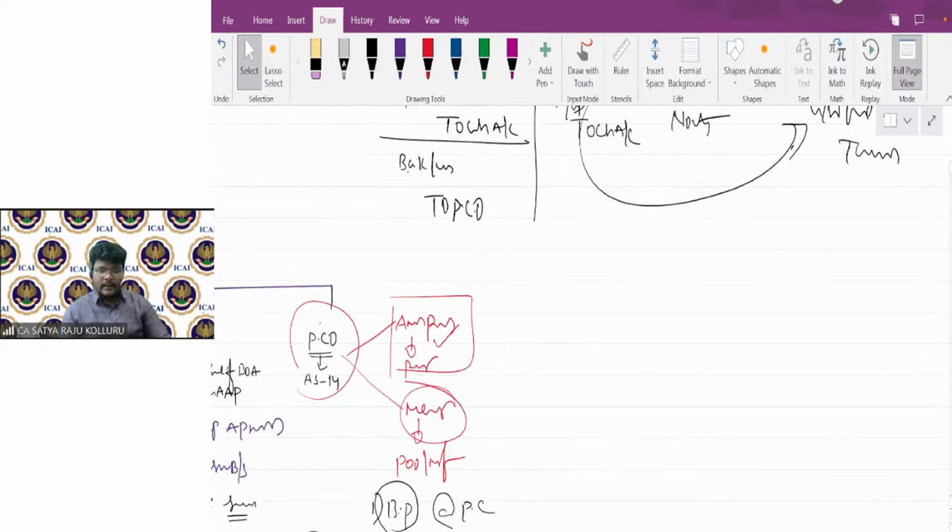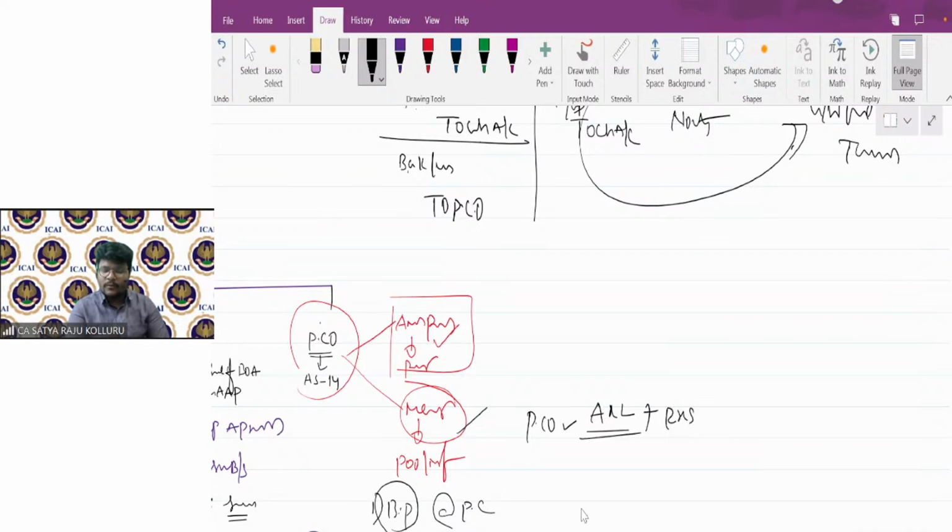And in case of the pooling of interest method, you are going to pass the same entries except the second entry. Sir, how is the merger different from the purchase method? In case of merger, the purchasing company is going to take over all the assets as well as liabilities. Along with this, reserves and surplus of the selling company will also become reserves and surplus of the purchasing company.